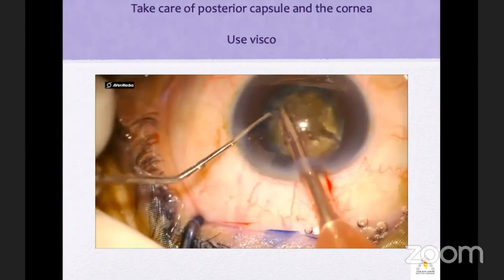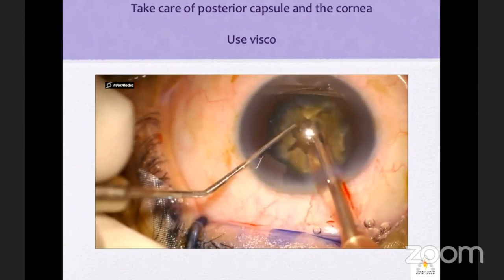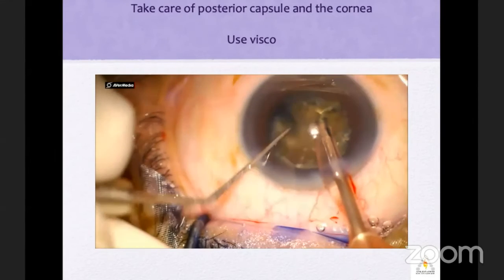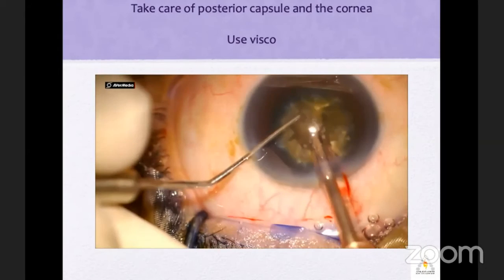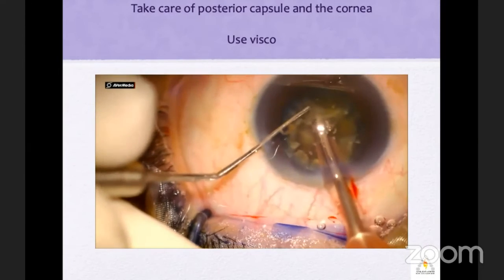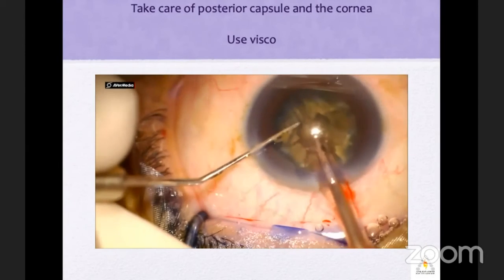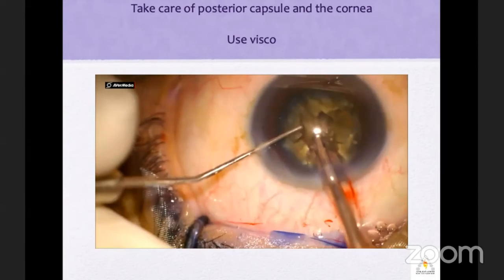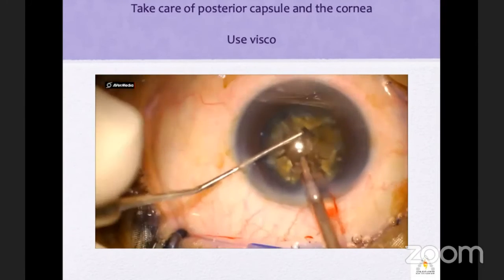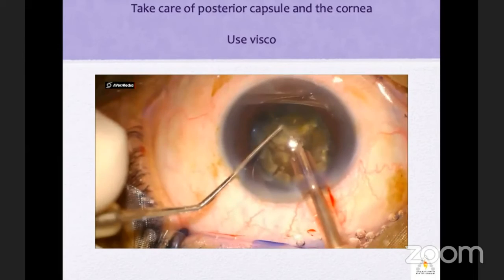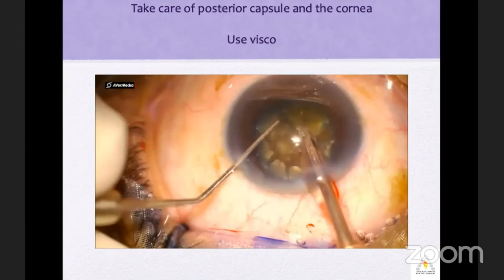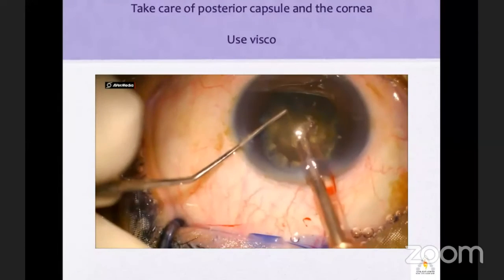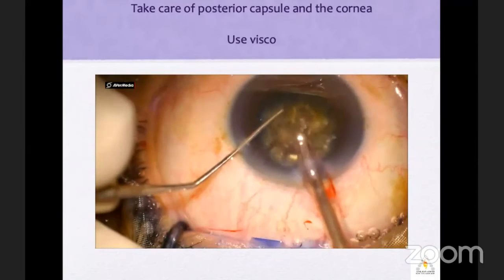Rotate again and see whether you can hold any part which is slightly loose. Though you have separated it, there are areas where, still being leathery, it's still not fully separated. Again, you try to hold and chop it.